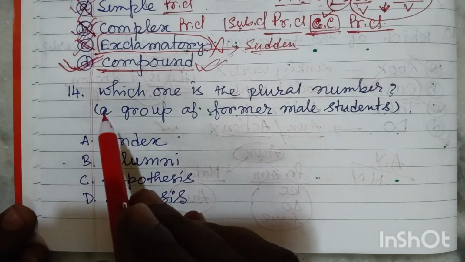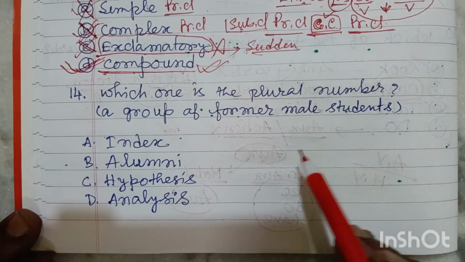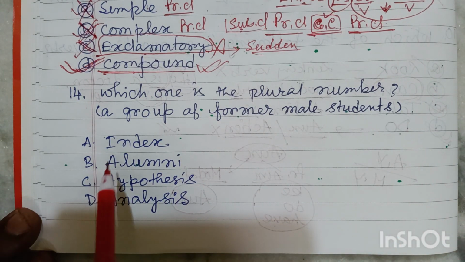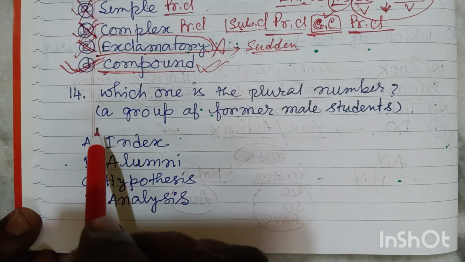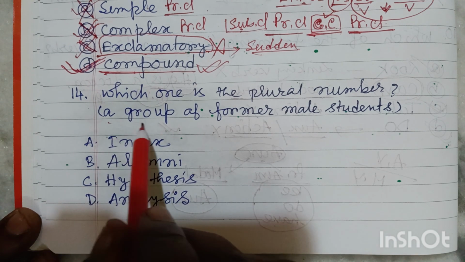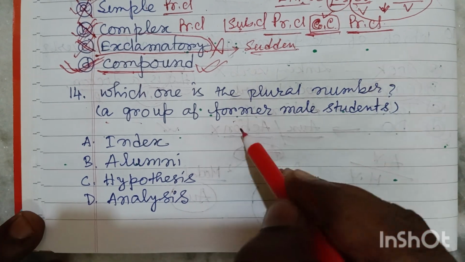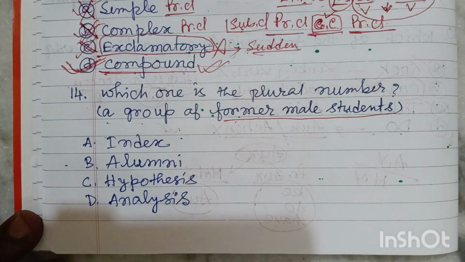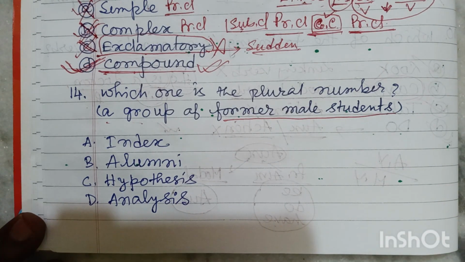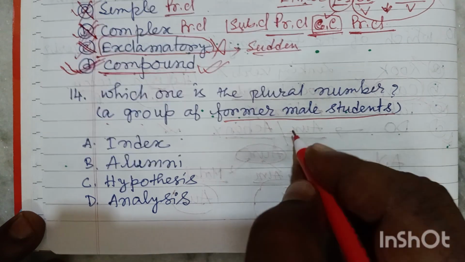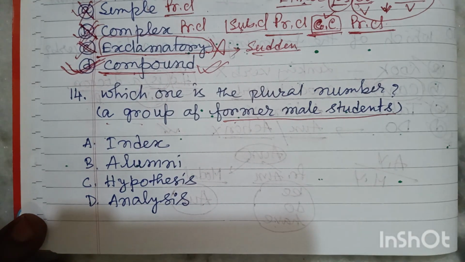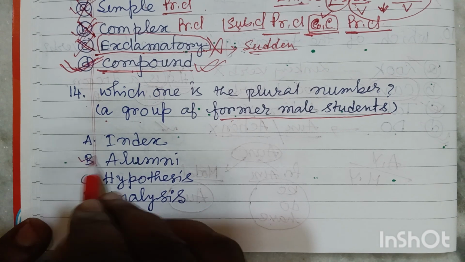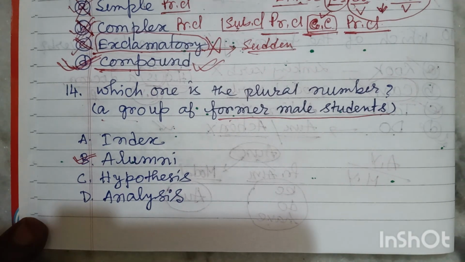Friends, in the next question, you can see which one is the plural number. We have to find out the plural number from these four options. And the meaning of the particular word is given: a group of former male students. Friends, former male students, this is basically former male students of any university. And it is called alumni. This is the correct answer.